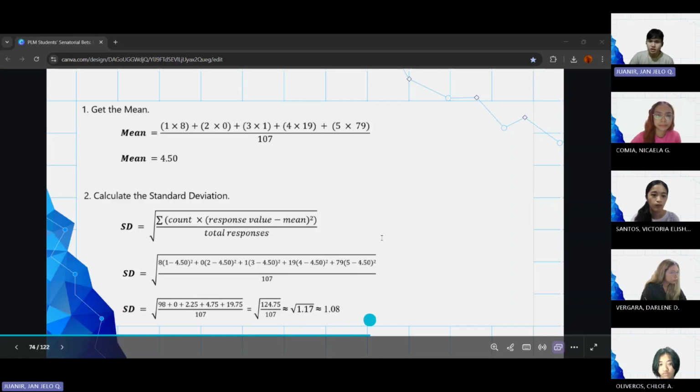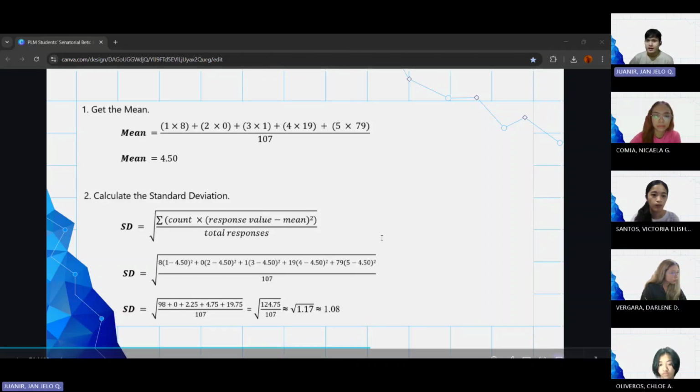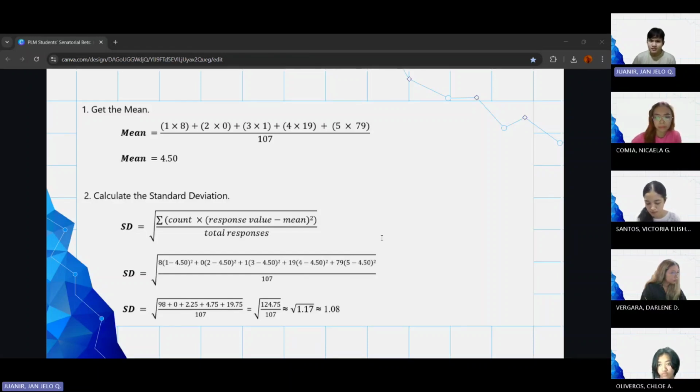So for the standard deviation, we have a mean of 4.50. The variance is 1.17, and when we get its square root, we will have a standard deviation of 1.08. To assess this result, we will get the percentage of the standard deviation with the mean. We will divide 1.08 by 4.50 and multiply it by 100%. The resulting coefficient of variation is 24%. Since it is below 30%, this indicates low to moderate variability, which signifies that the Haribons quite agree with one another that the senator should focus on healthcare.